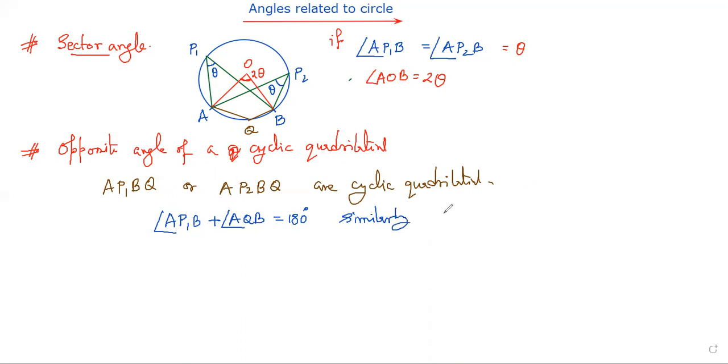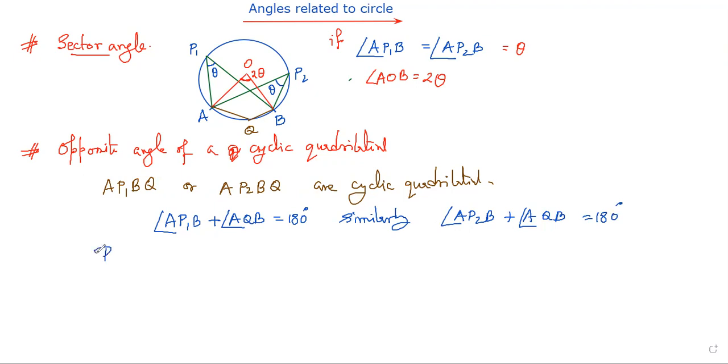Similarly, I can say AP2B plus AQB would again be 180 degrees. And the same thing we can apply for this angle and that angle also. Now considering this, I can find the opposite angle sum is 180 degrees.